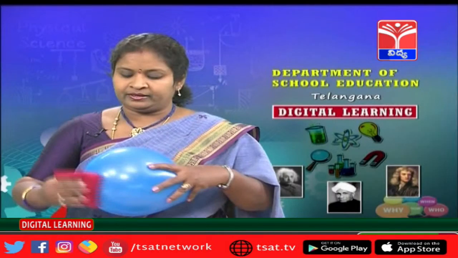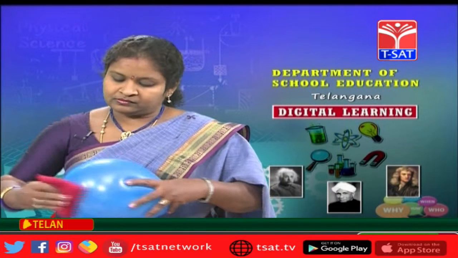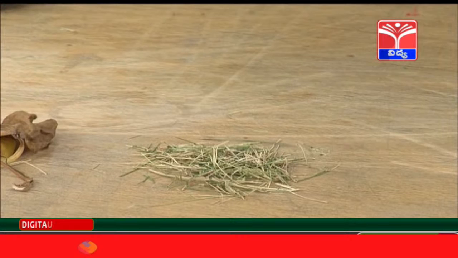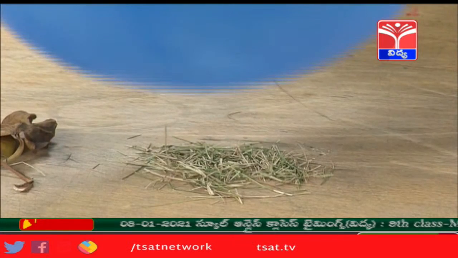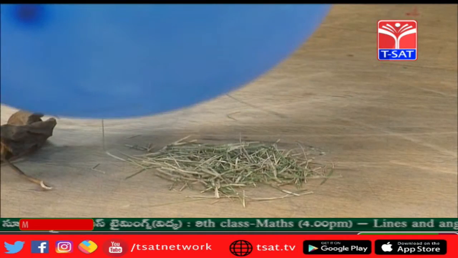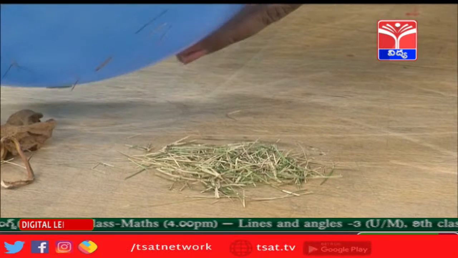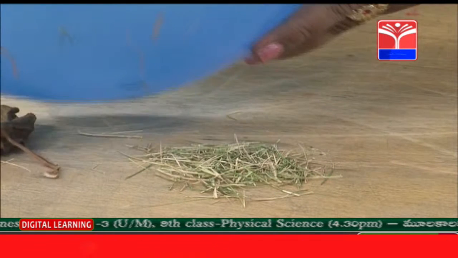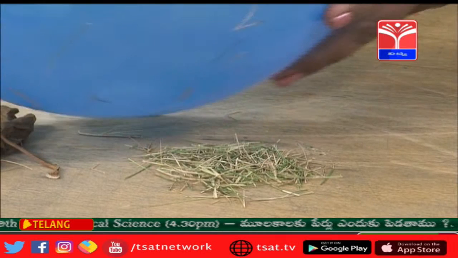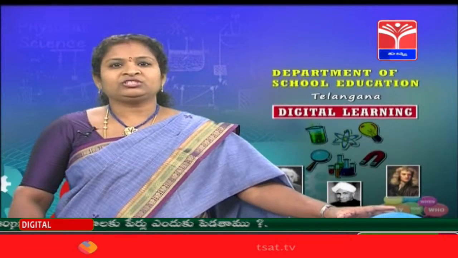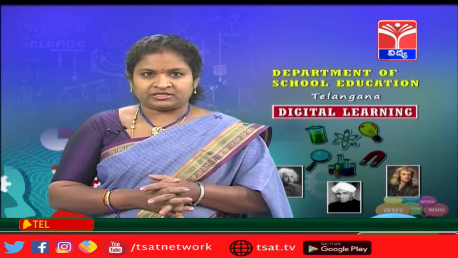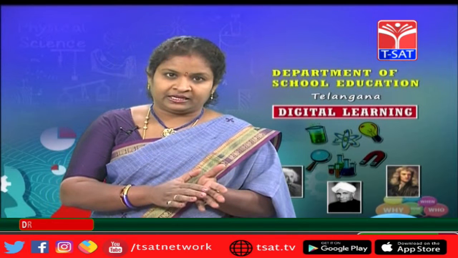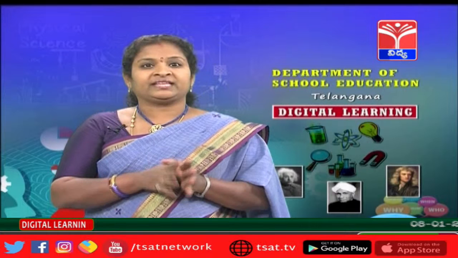Now again rub it with a cotton cloth and bring it near the dry husk. See, it is getting attracted. You can see husk particles getting attracted towards the balloon. See, all the husk particles have attracted. So children, what did you understand? That when you are rubbing one object with another object, there is a transfer of charges taking place between the two objects, and that is why they are becoming electrically charged.